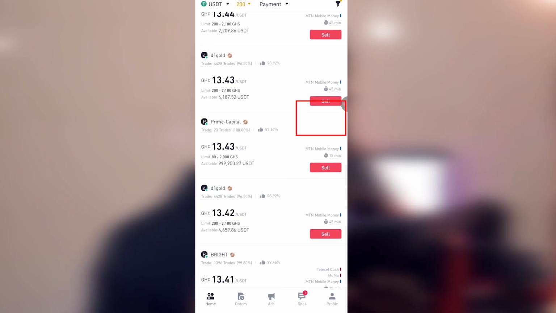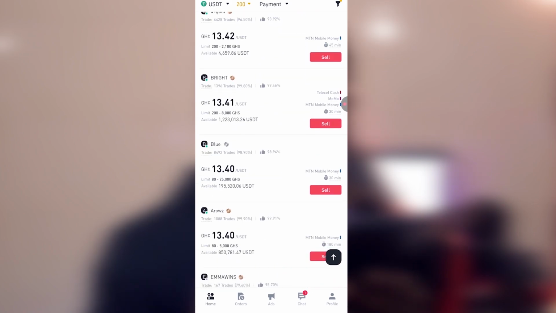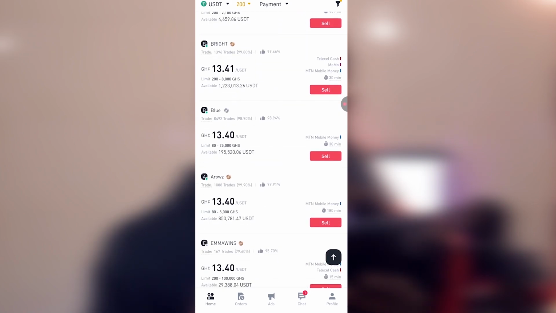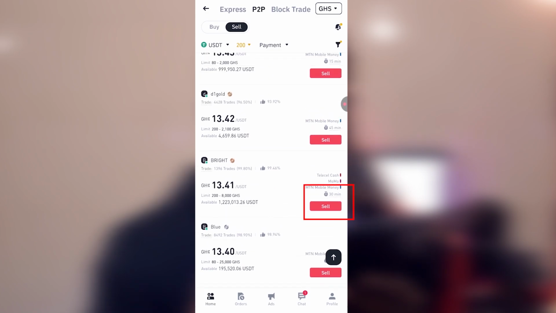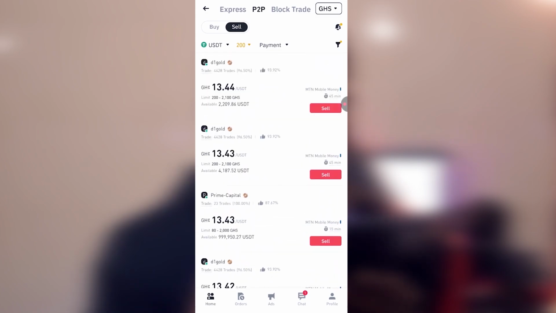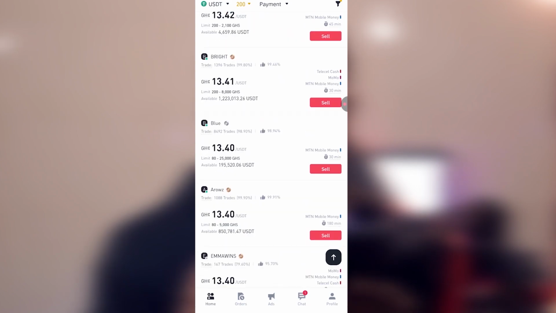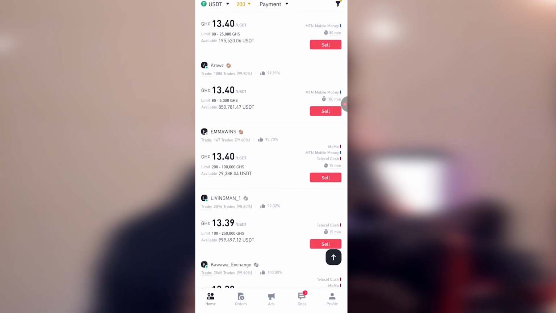Okay, so mobile money. This one can buy within 45 minutes. Oh no. You see the time is there. You can see the time. Mobile money, 30 minutes. Mobile money, telecast, no. So let's keep on looking for somebody who can. Very good. So this person is online. 23 trades, 100%, 87 likes. No, it means that person may not be reliable.